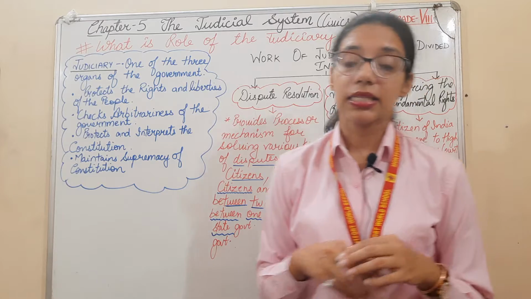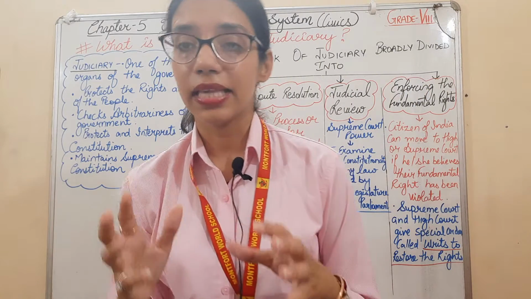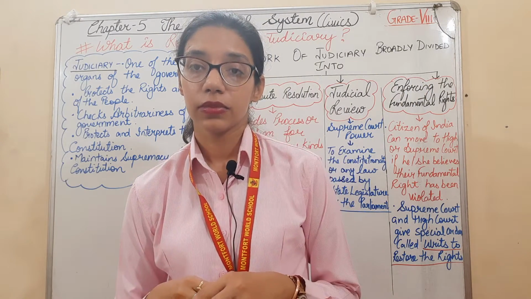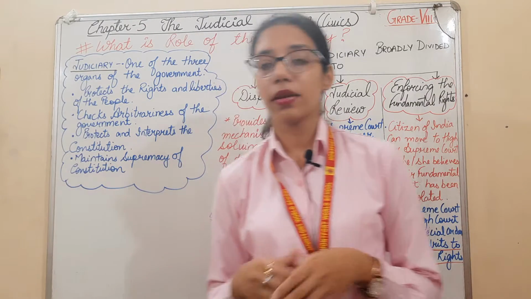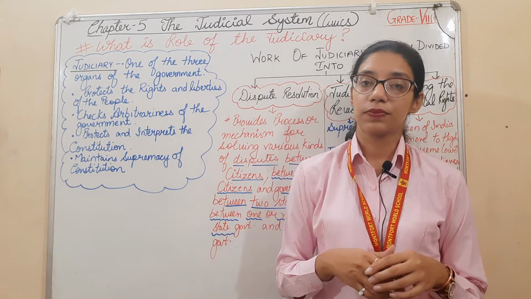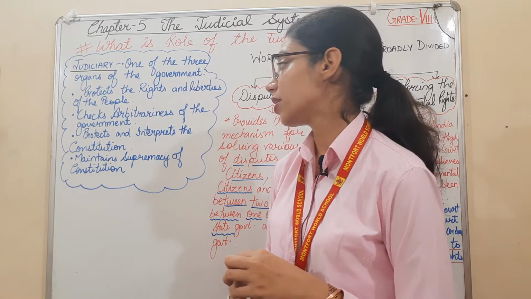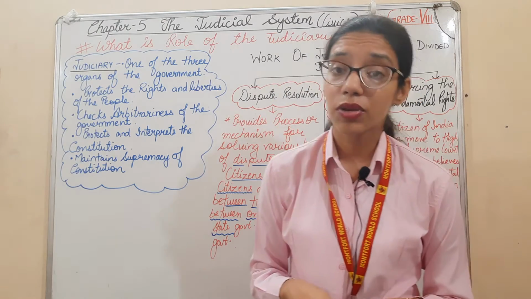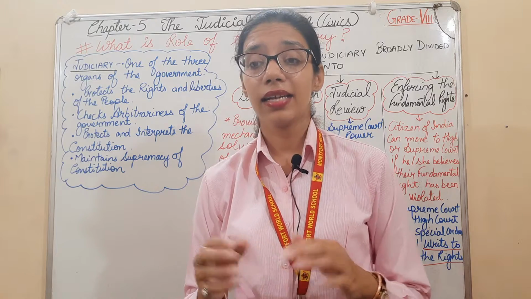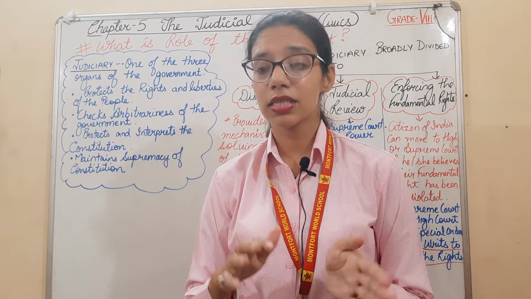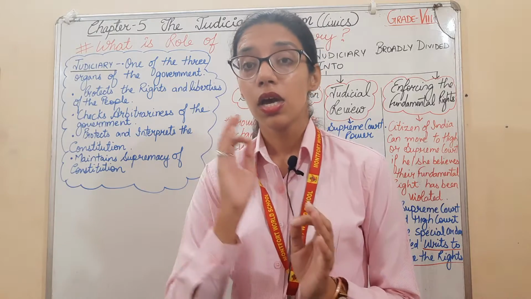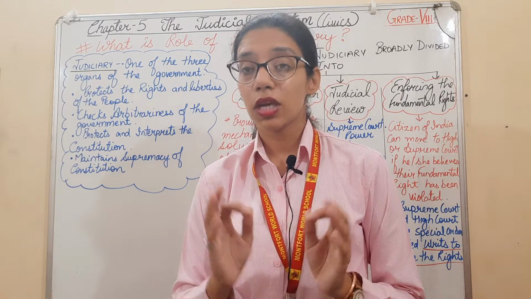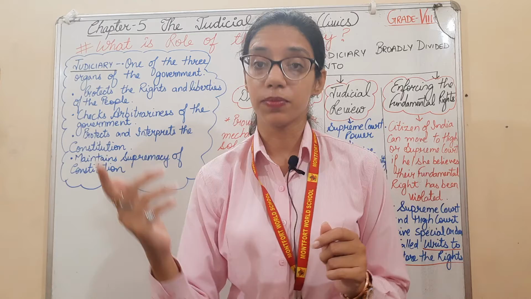Arbitrariness means the quality of being based on random choice rather than any reason or system. It checks the arbitrariness of the government, that they are based on random choices rather than any reason or system. There should be a system for everything, a reason for everything. You cannot do things according to your whims.